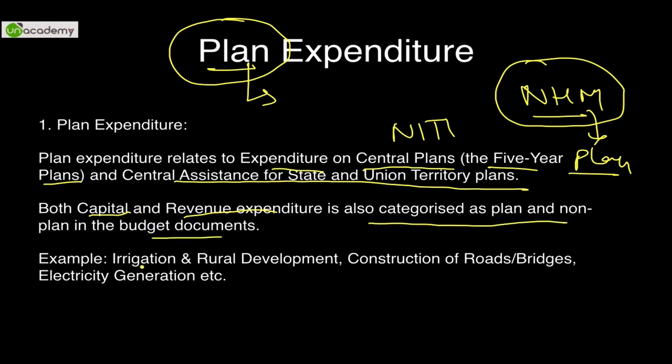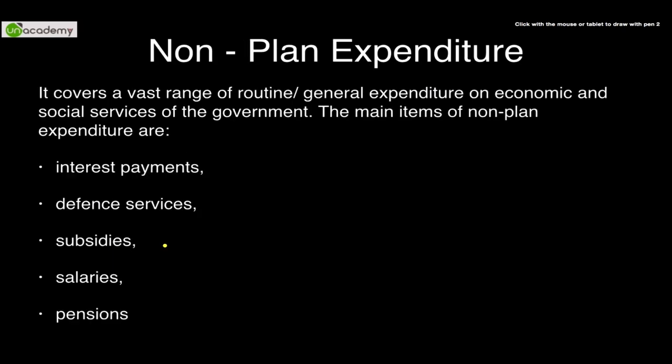For example, irrigation and rural development, construction of roads and bridges, national highways, etc. Electricity generation, building of dams, all these are planned expenditures. Just the opposite are the non-plan expenditures, something that you do not plan about. You cannot plan these expenditures because these expenditures are charged. Salaries of Supreme Court judges, salaries of High Court judges, pension of Supreme and High Court judges.